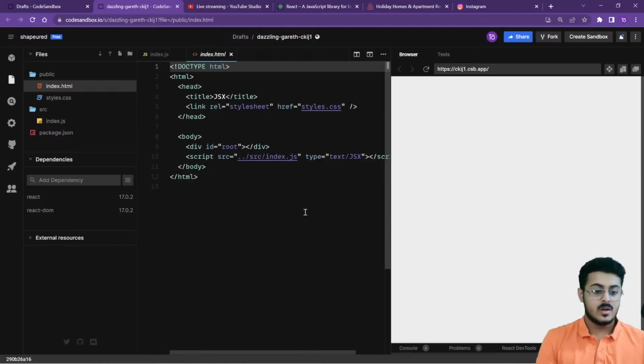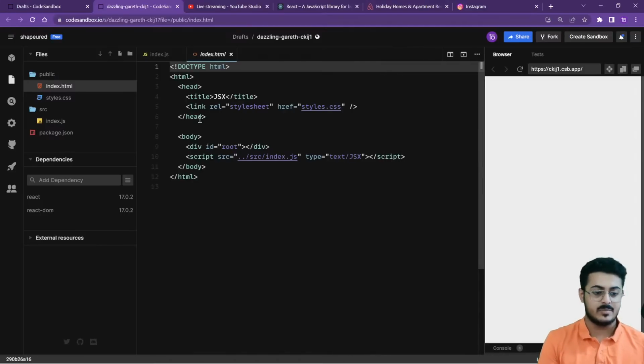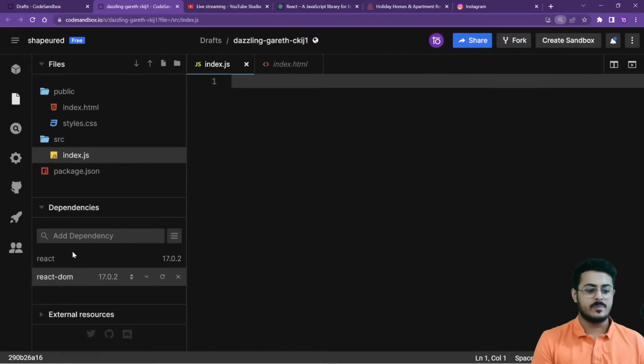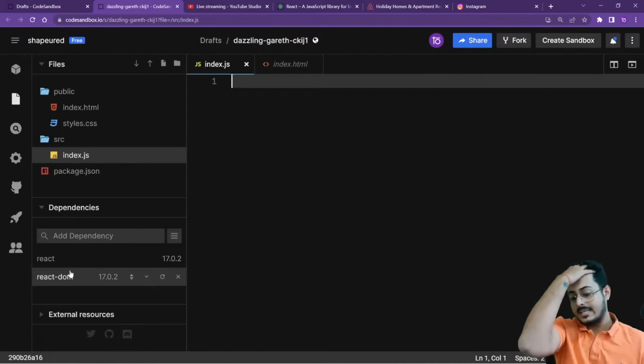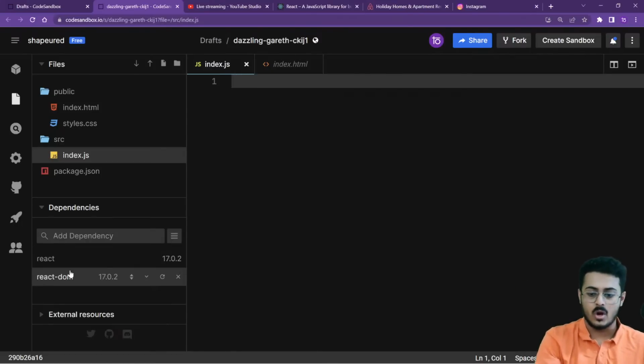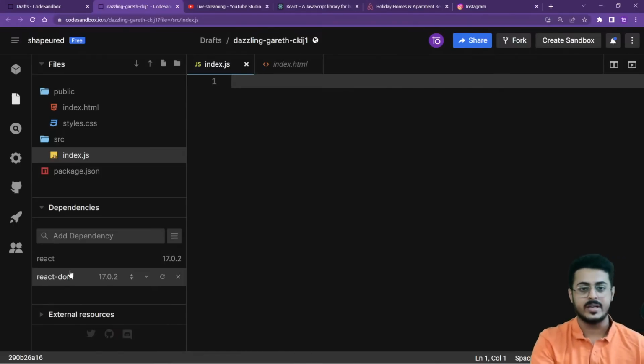Okay, so let's get started right over here. This is an HTML page that I have created, as you're able to see. You don't need to understand a lot right over here. You just need to know that we will be writing all our React code inside this index.js file. Right over here we have two dependencies that I've also installed for you guys, that is React and React DOM. These are the two dependencies that have been installed, and right now we'll start off with a bit of code just to make sure that we have done some coding today. Tomorrow we'll go a lot more in depth into the code and everything.